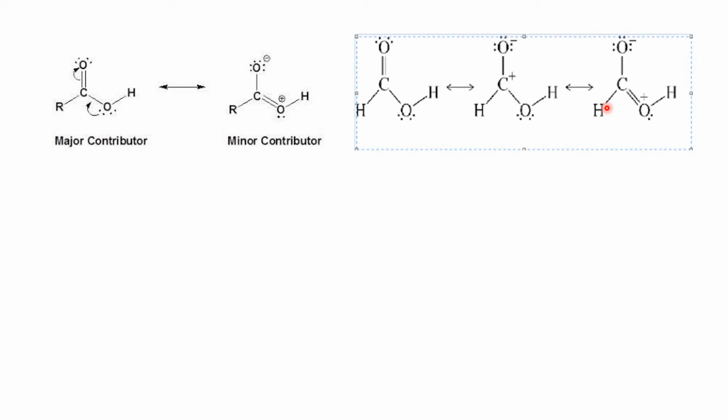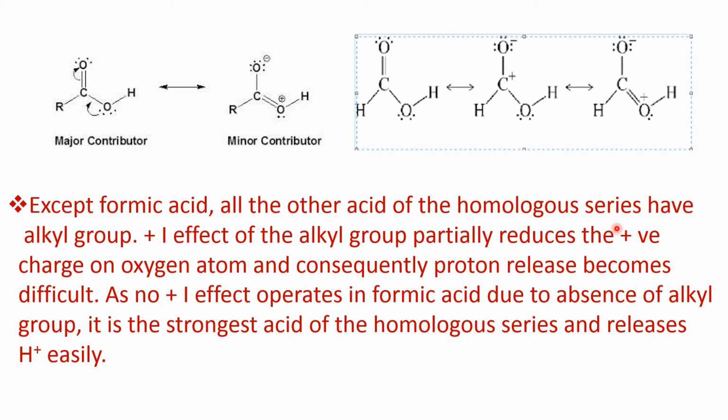So what I just now explained is written here. Except formic acid, all the other acids of the homologous series have an alkyl group. The plus I effect of the alkyl group partially reduces the positive charge on the oxygen atom, and consequently proton release becomes difficult. As no plus I effect operates in formic acid due to the absence of an alkyl group, it is the strongest acid of the homologous series and releases H plus easily.